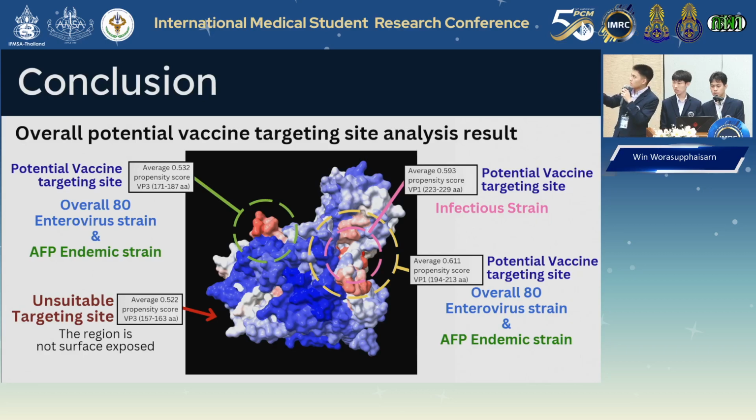A slight overlap is seen between the yellow and pink circles on the infectious strain and AFP strain, signifying potential cross-protection development of a multivalent vaccine. And lastly, the red arrow here marks the broad region under the VP3. Though it has a high correlation peak, it is unsuitable for multivalent vaccine development as it is not surface exposed.